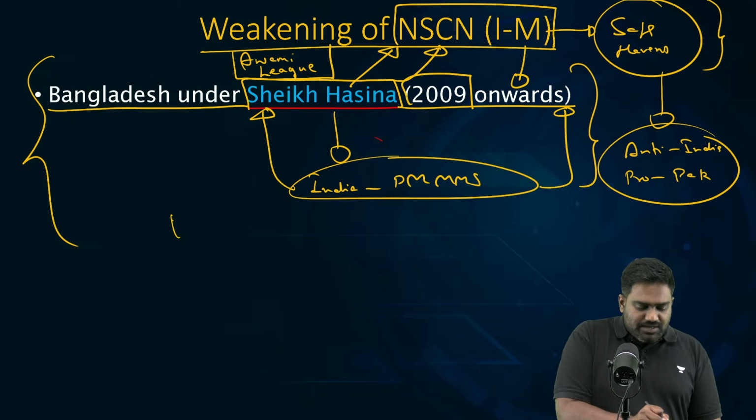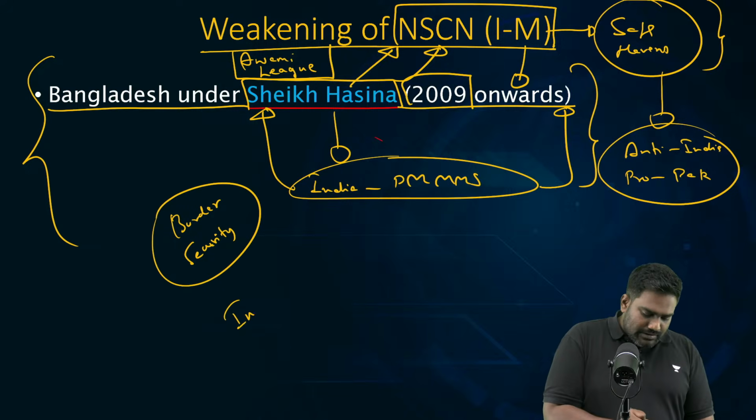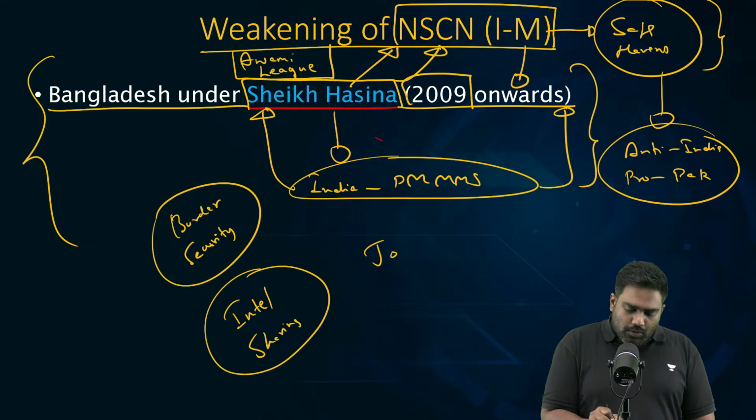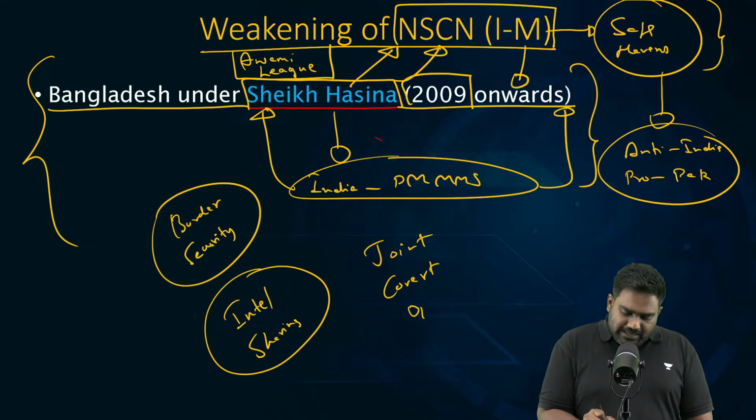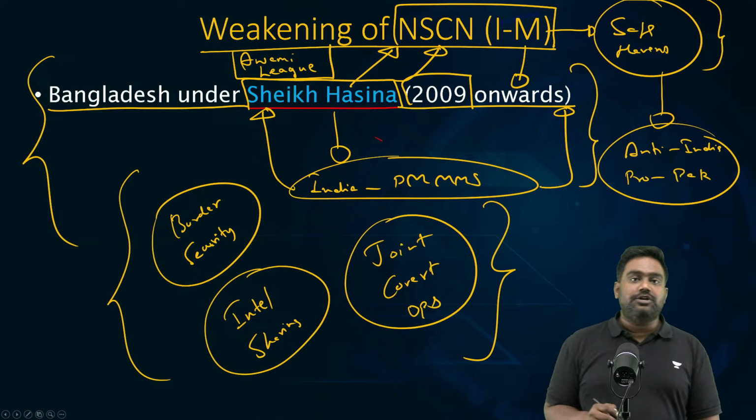Border security was improved with better cooperation between our border guarding forces. There was better intelligence sharing, joint covert operations between India and Bangladesh to break the backbone of these insurgent outfits that were sheltered in Bangladesh.